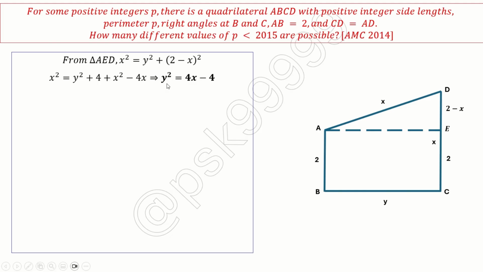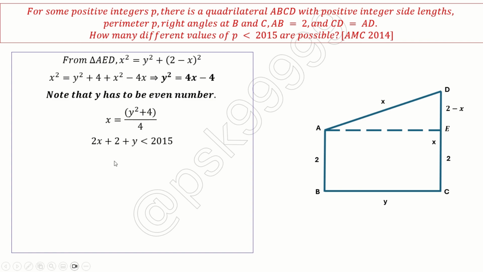This will actually give you the correct answer. Okay. The solution set will be reduced and you will get the correct answer. Okay. Now, x is equal to (y square plus 4) divided by 4. Now, what I need is the perimeter. Perimeter is nothing but 2 plus 2x plus y, plus 2. Okay. Which is less than 2015. I need to find all possible solutions. If I take 2 to the other side, 2013 will remain, and x I am replacing with (y square plus 4) divided by 4. So if I simplify, what I will get is y square plus 2y is less than